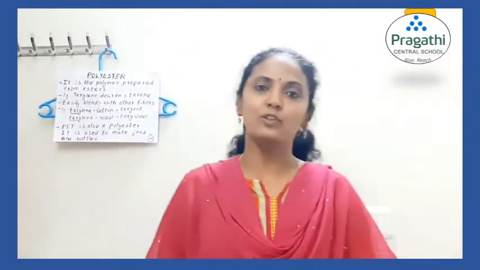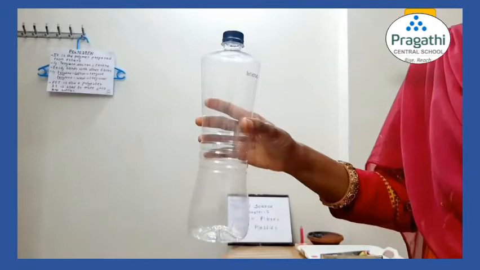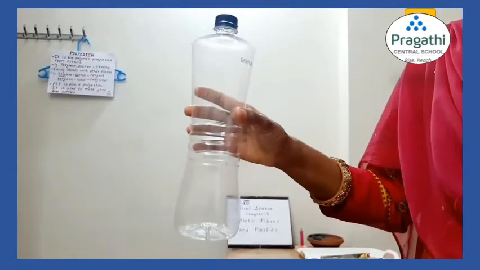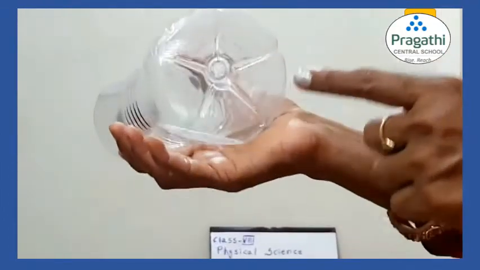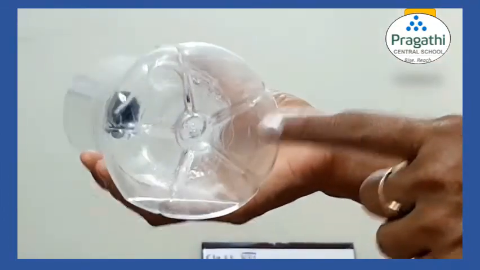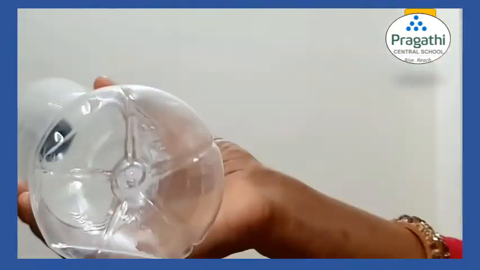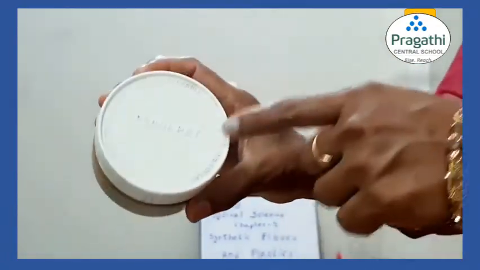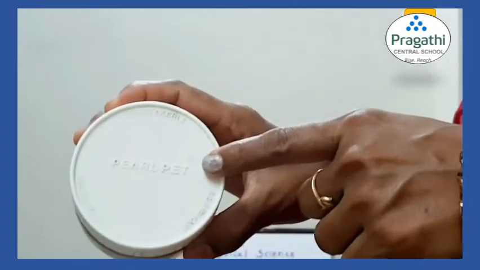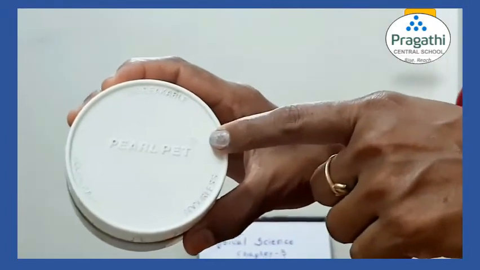Now I will show you some containers which have the word PET at the bottom. This is a bottle which is made up of PET. If you look at the bottom of the container, you will find PET. Now I will show you one more container. This is one more container which is made up of PET. You can see clearly here PET. It is a polyester product.